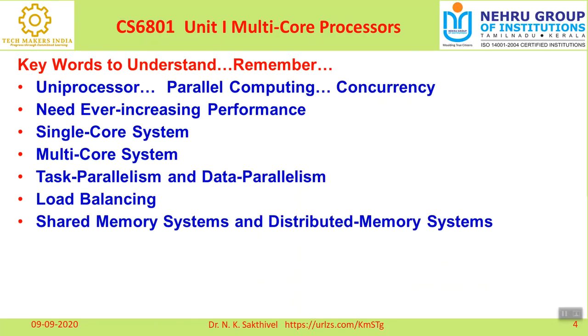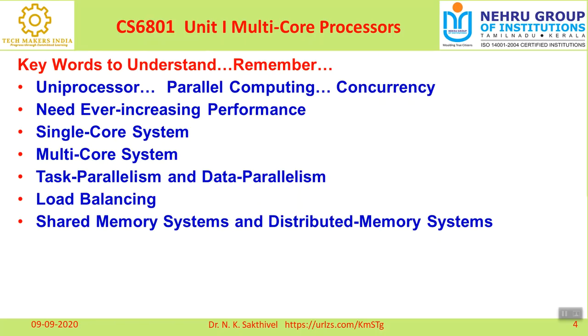The next keyword is shared memory systems and distributed memory systems. This is a very important topic. Please note it down. Now I would like to focus on shared memory systems. Shared memory multiprocessors offer a single memory space used by all processors.